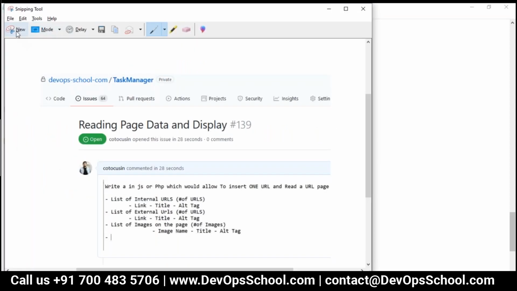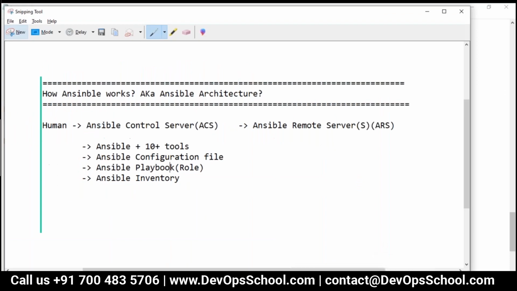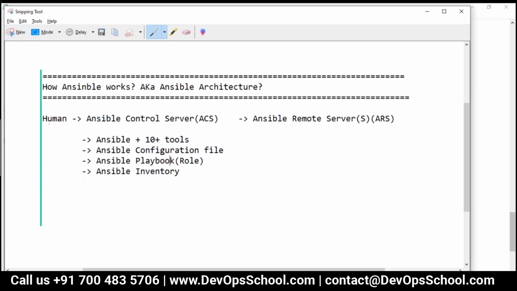If you want to understand this simple flow, the human says, hey Ansible, read this configuration file, and if there is some customization, change the behavior of the Ansible executable. After that, take this script, the playbook or role, which has all the logic, the changes you want to make in the remote server, and run it on the inventory, the IP addresses of the remote servers, parallelly.